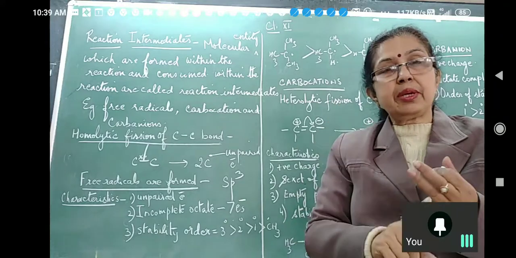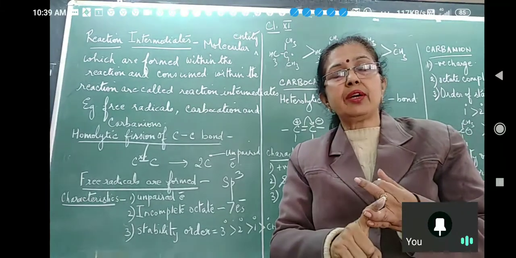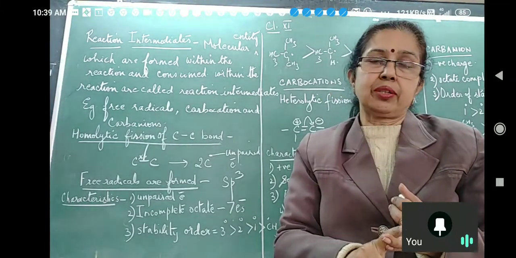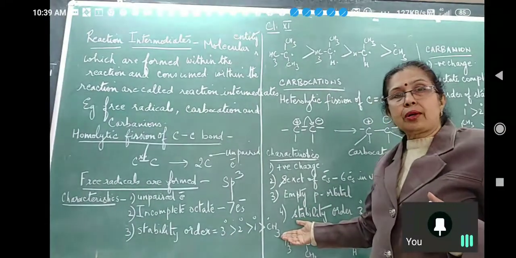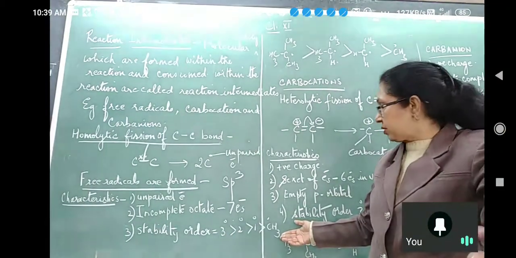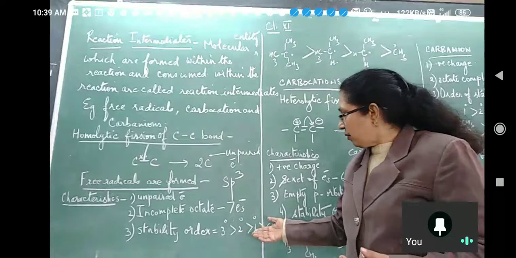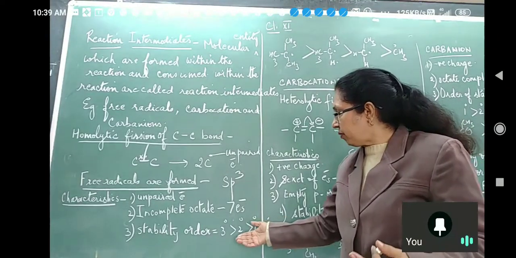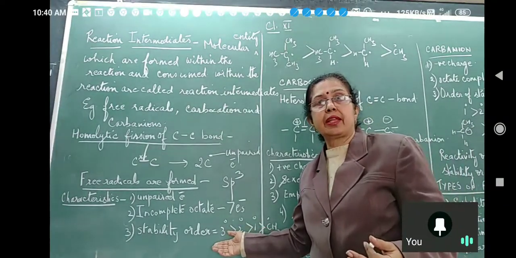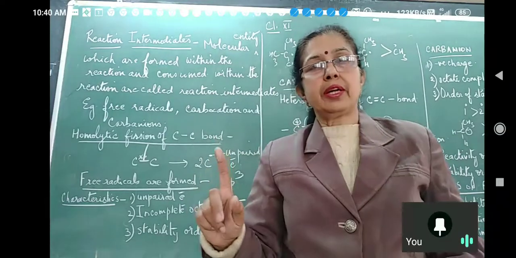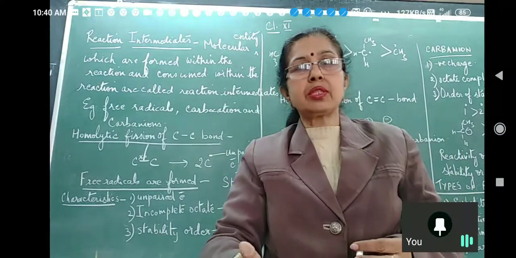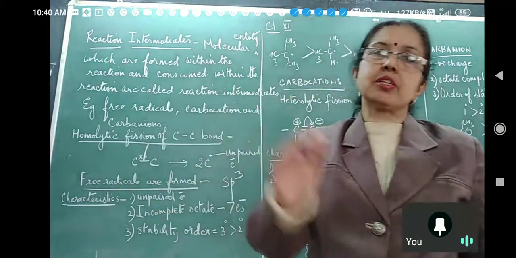So your stability order and reactivity order will be opposite to each other. So the order of reactivity will be methyl free radical greater than 1 degree, greater than 2 degree, greater than 3 degree. So you learn only the stability order, because it is more used, and the reactivity order will be just opposite to it.